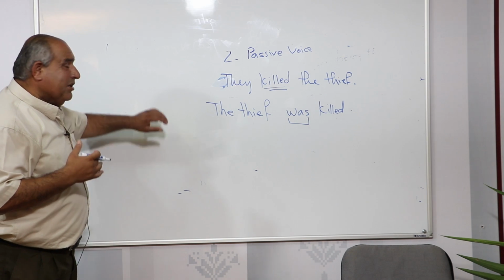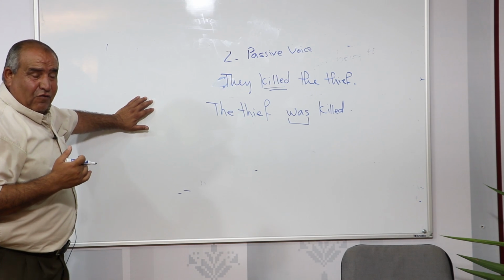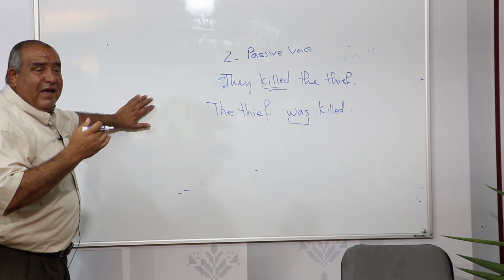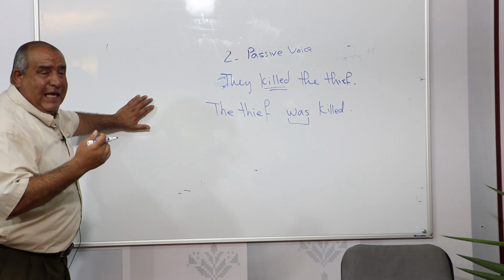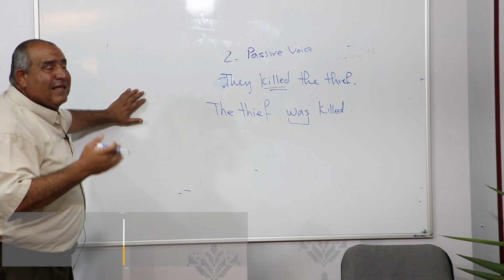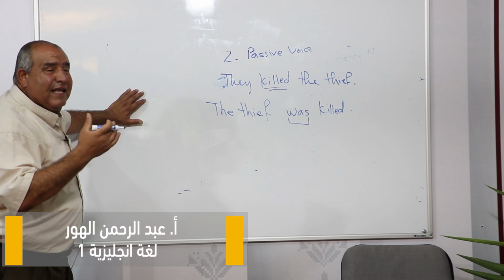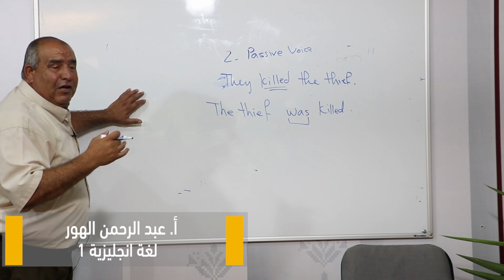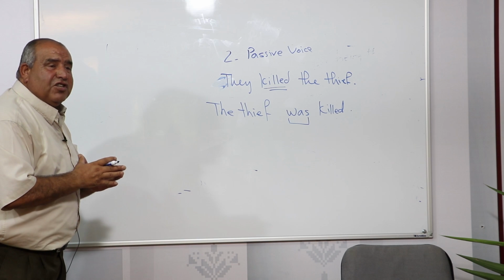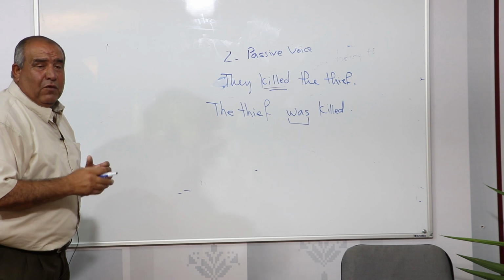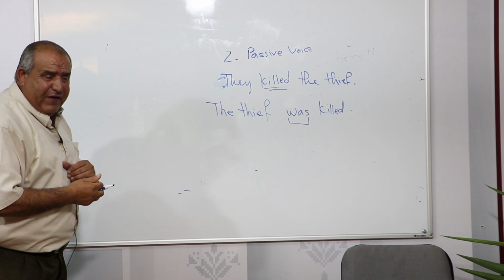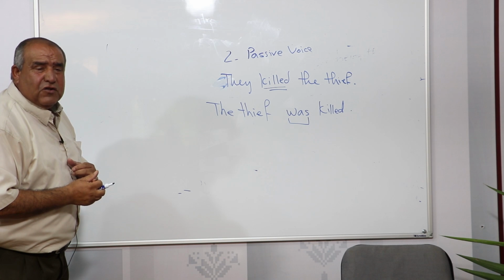The sentence can be changed from affirmative into negative by the help of these auxiliaries, and from statement into question by using these auxiliary verbs. So these are the functions of the auxiliary verbs, whether they are main verbs, auxiliary verbs, or modal auxiliary verbs.